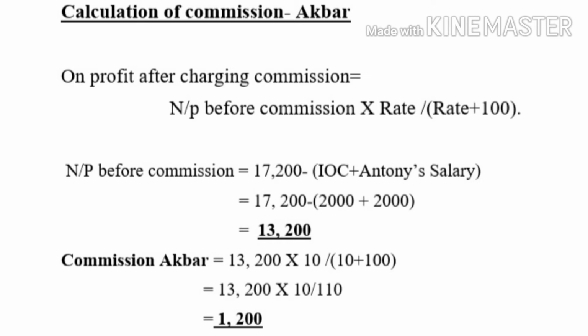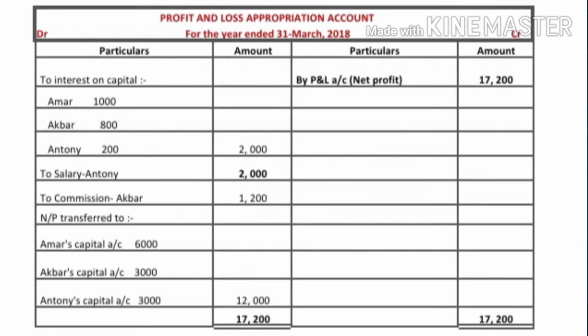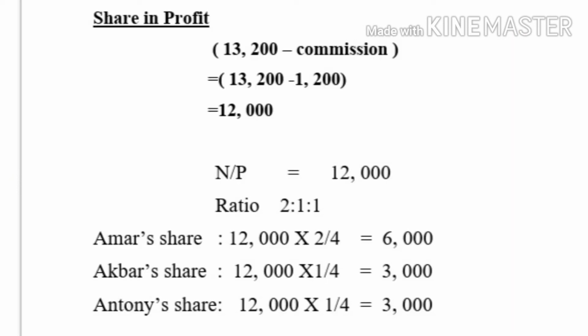Formula is net profit before commission into rate divided by rate plus 100. Here net profit is 13,200 into rate 10 divided by rate 10 plus 100. That is 13,200 into 10 by 110. The amount would be 1,200. So the commission on Akbar is 1,200. That also we can record here. Akbar's commission 1,200.